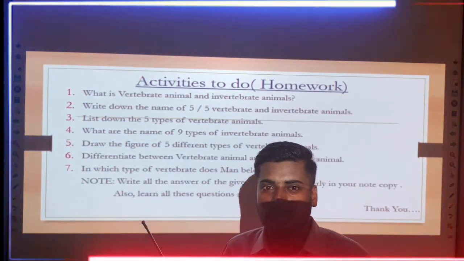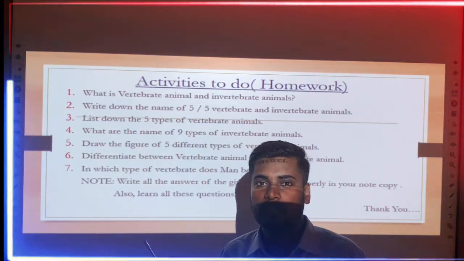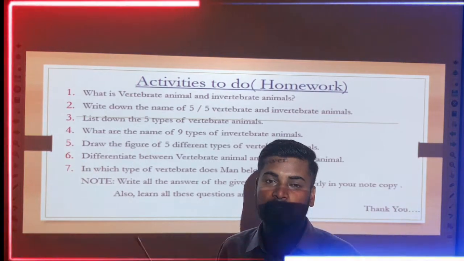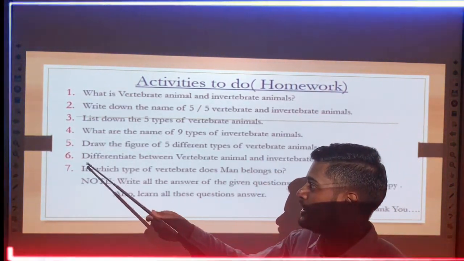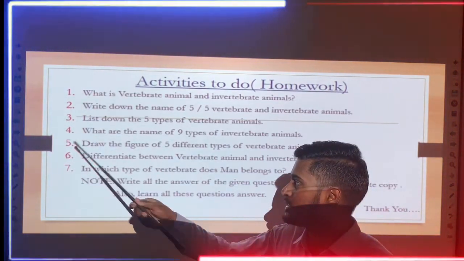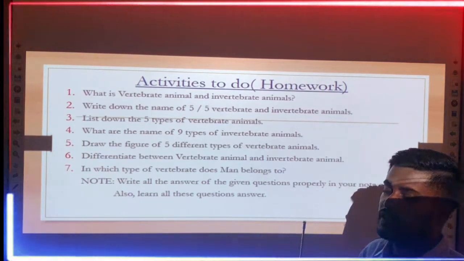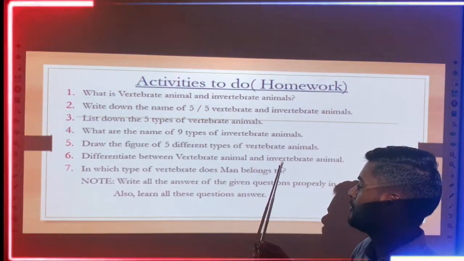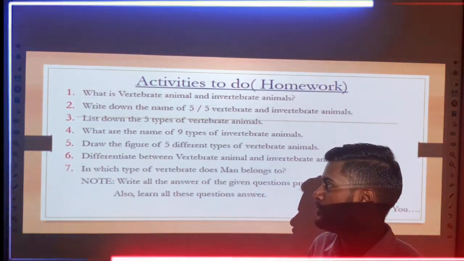And after knowing the definition and the features of vertebrate and invertebrate animals, you must classify the difference between the vertebrate and invertebrate animals, which is related to point number or question number 6. Question number 6 says: differentiate between the vertebrate and invertebrate animals. According to what we have studied so far, we have to differentiate between them.